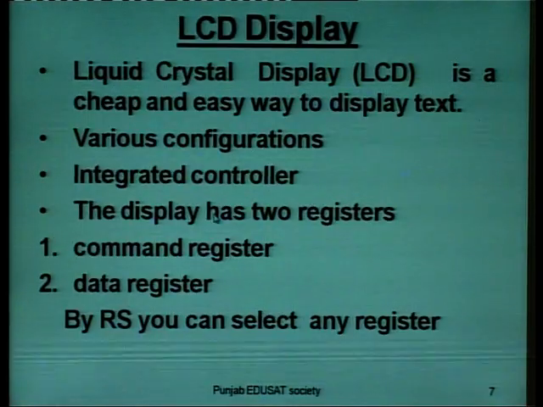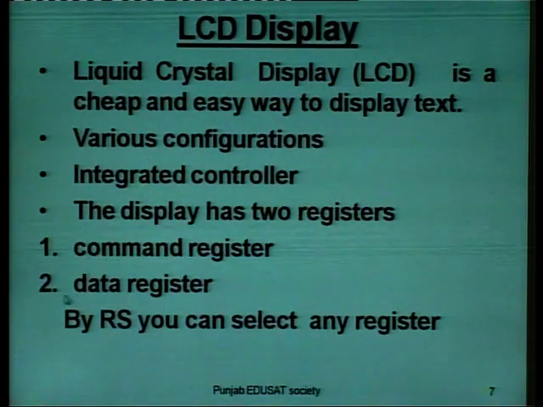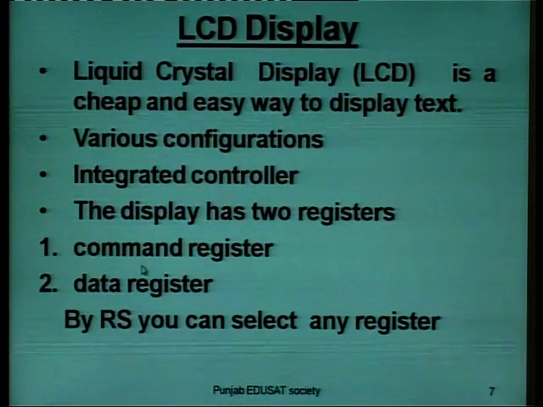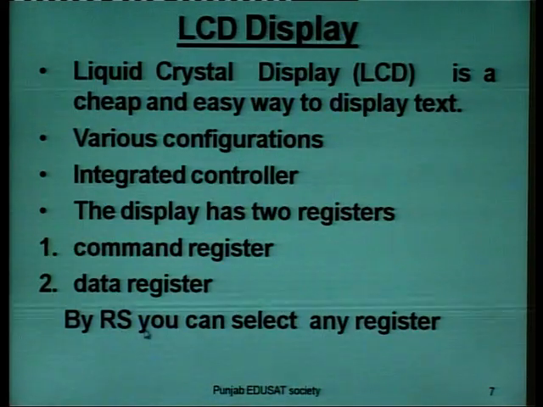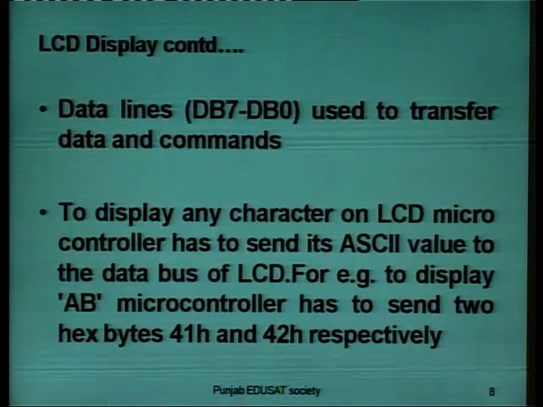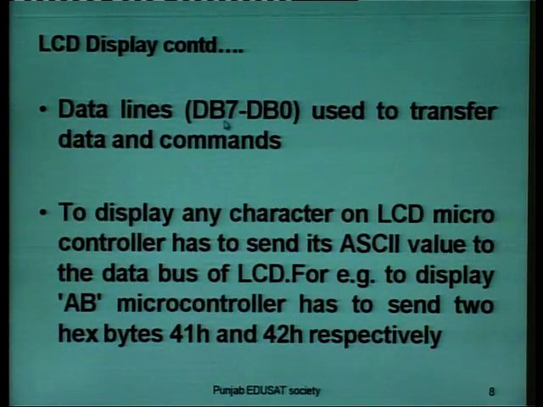The display has 2 registers. One is command register, other is data register. We can select any one of these registers by RS pin. By making RS pin 0, we can select command register, and by making RS pin 1, we can select data register. Data lines, that is DB0 to DB7, are used to transfer data and commands between LCD and microcontroller.